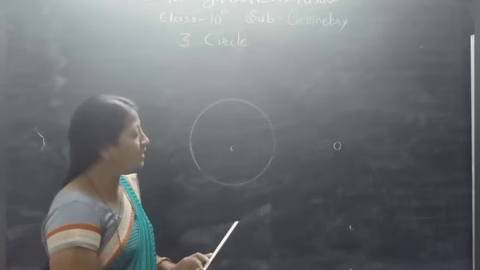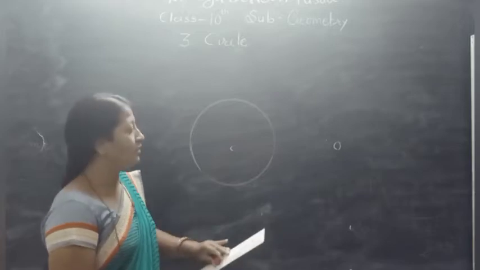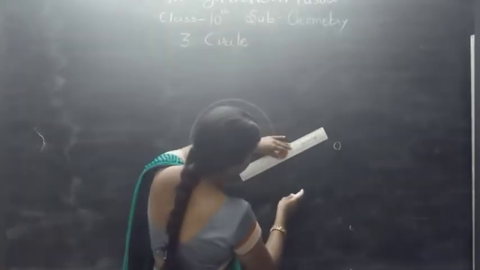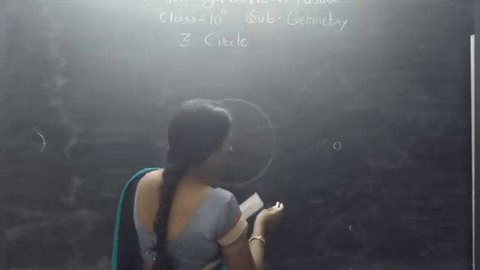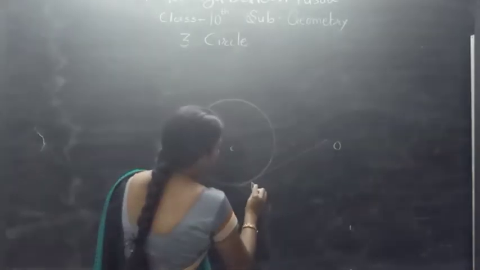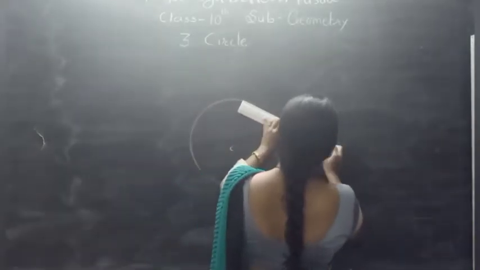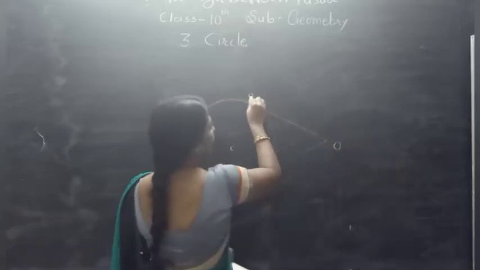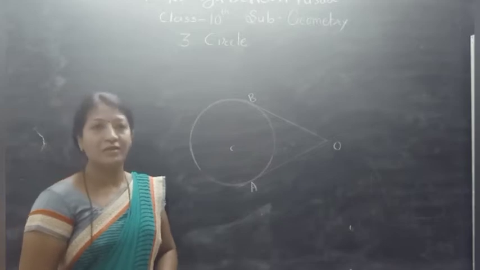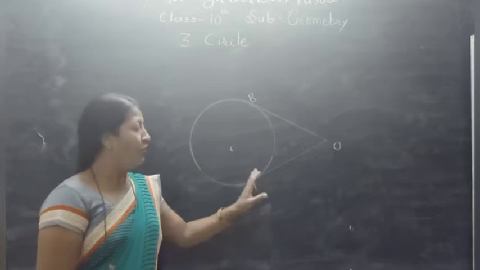Now from this outside point, how many tangents can be drawn to the circle? Yes, we can draw like this. See here. OA is one of the tangents and another tangent is OB. OB is another tangent to the circle. It means from the outside point two tangents can be drawn to the circle.